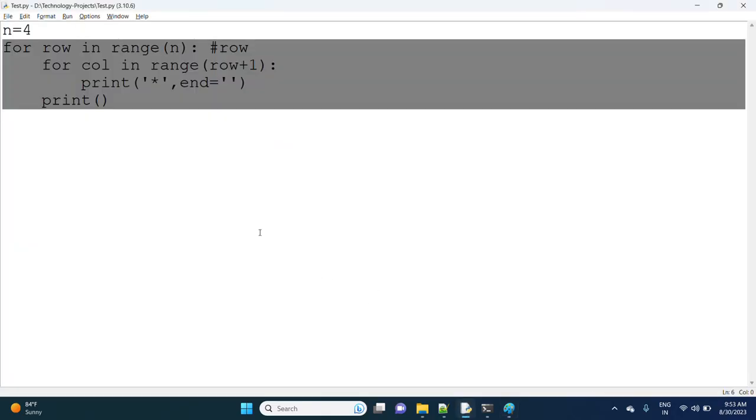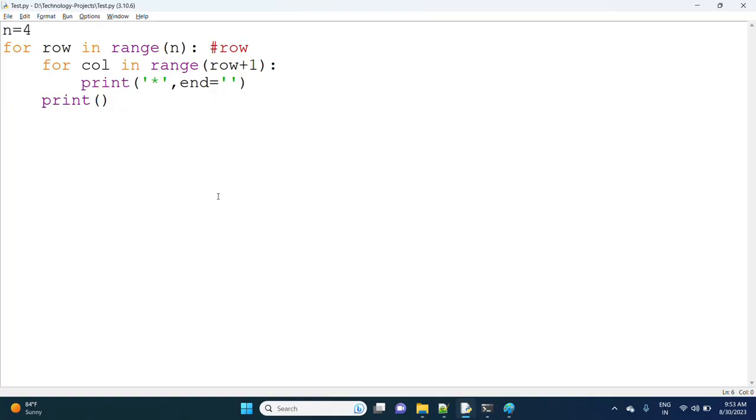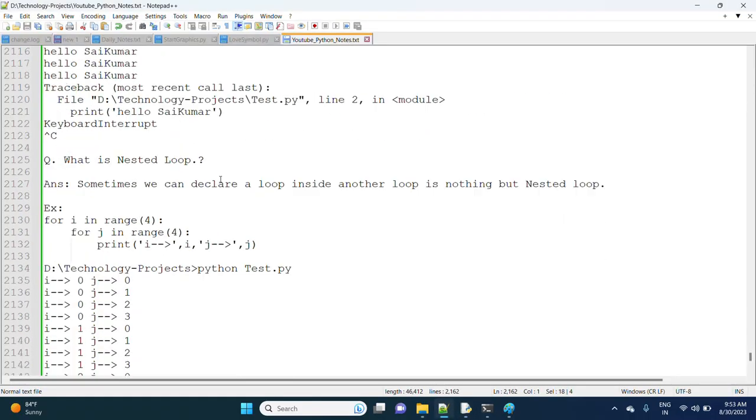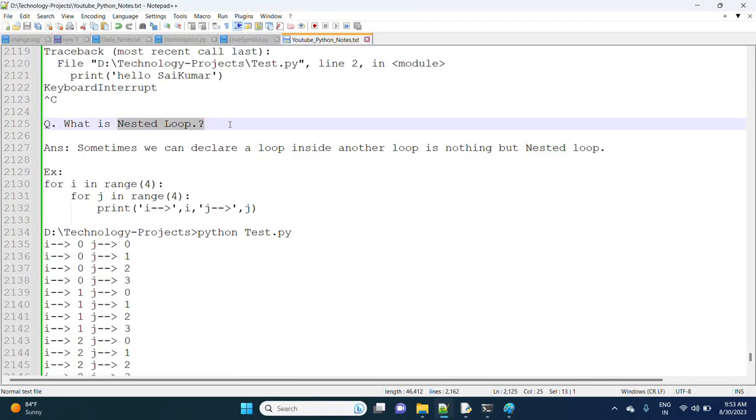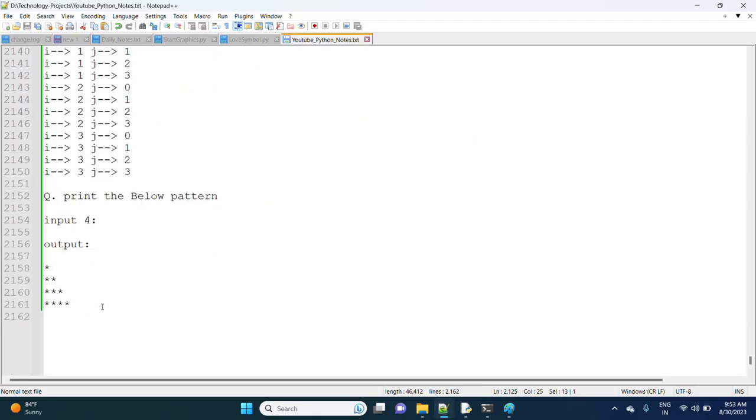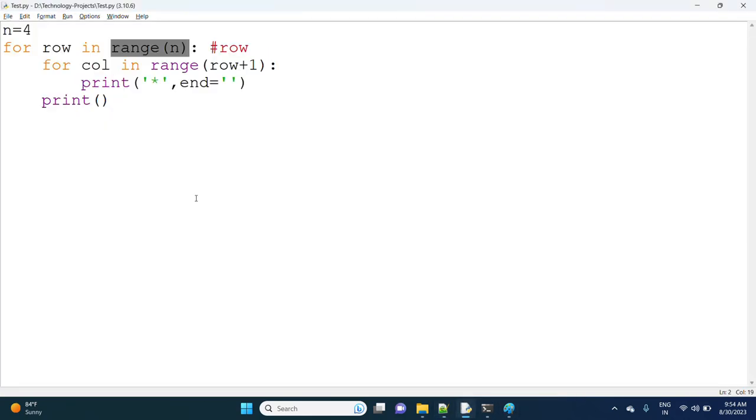I'm explaining one more time. For row in range of 4, first of all you have to understand the concept of nested loops. If you have full clarity, then only it is possible to understand how to print these types of patterns. For row in range of n, n is 4 in our case.